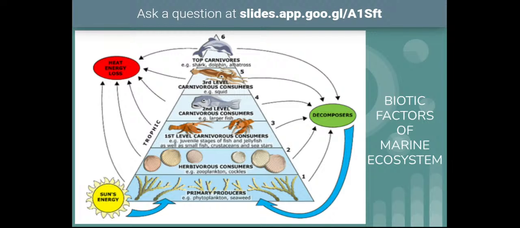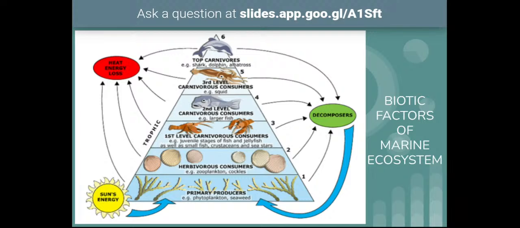So depending on this classification, producers synthesize organic molecules, or they produce carbohydrates and other materials. So these are the important organisms in any ecosystem. These producers exist in both these environments. They are present in the benthic environment, and they are also present in the pelagic environment.